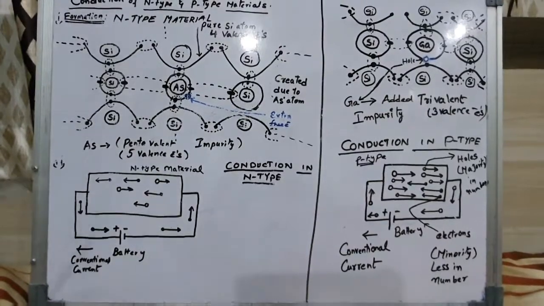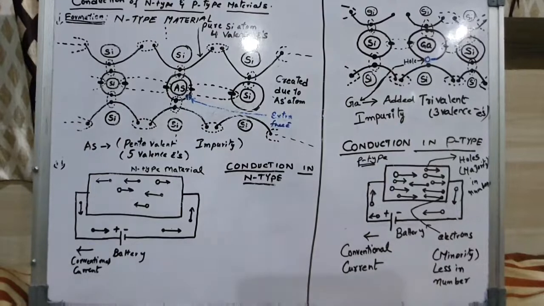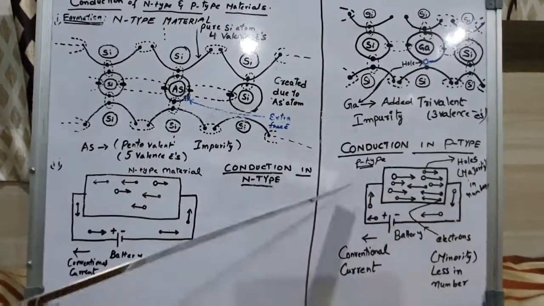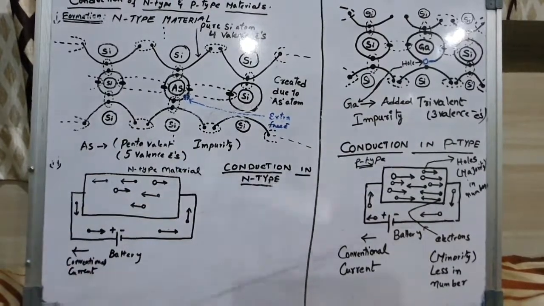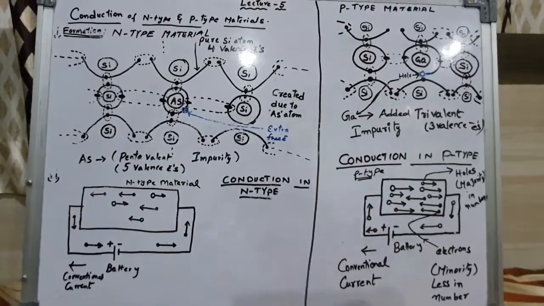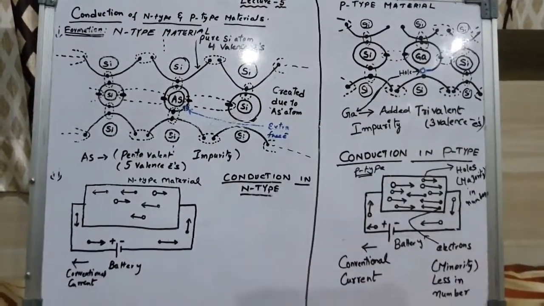Same as in n-type material, here also we will connect the battery. This is a p-type material which contains a large number of holes. Holes are the majority, dominant. Electrons are the minority in number.